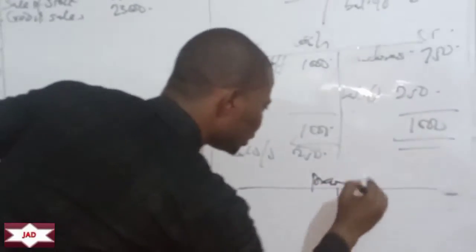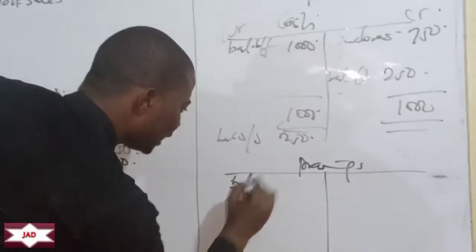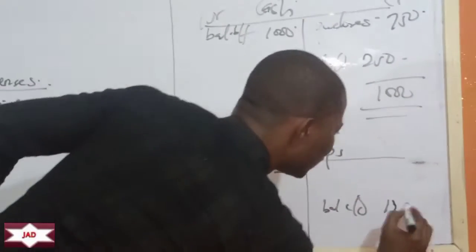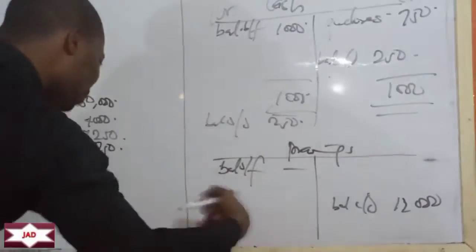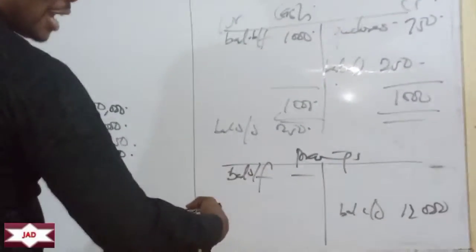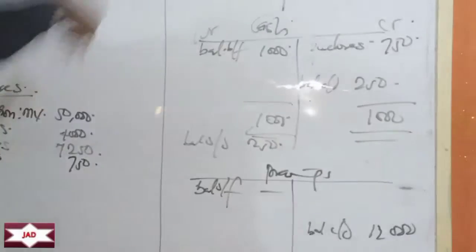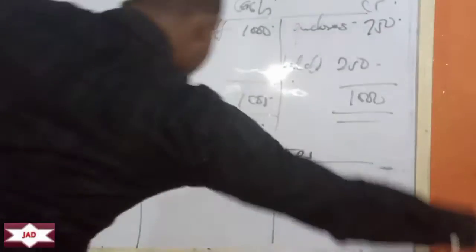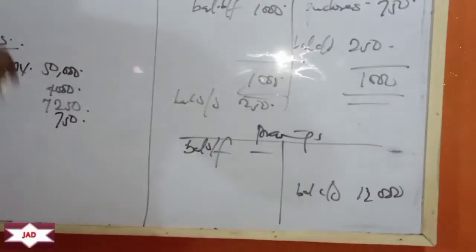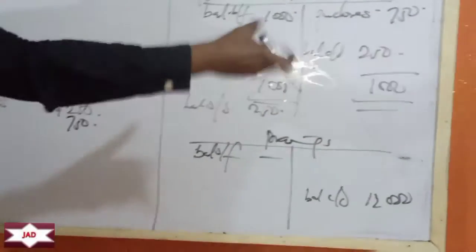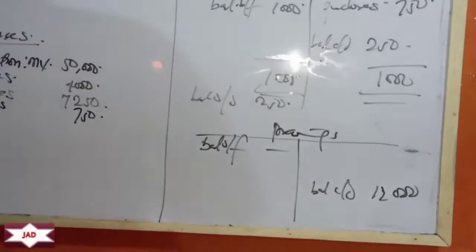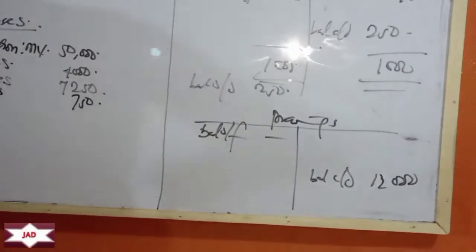So we have drawings. Balance brought forward, nothing. But balance carried down is 12,000. So something must have happened here. Do you understand? For the owner of the business to have money to take out. So what happened? So it's either he took goods or he took cash. And for him to take cash, it means he must have made sales.